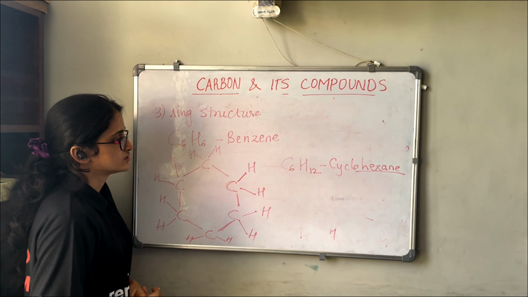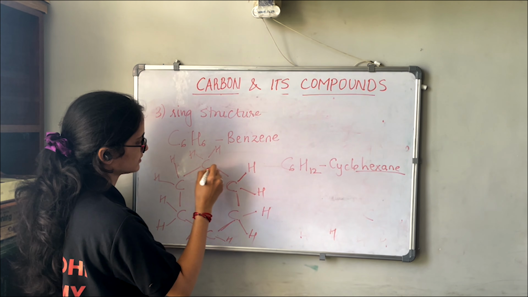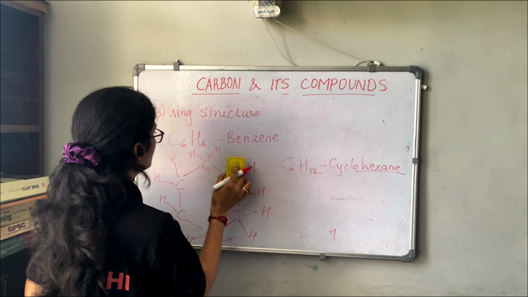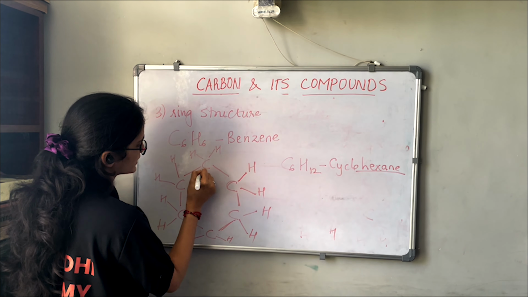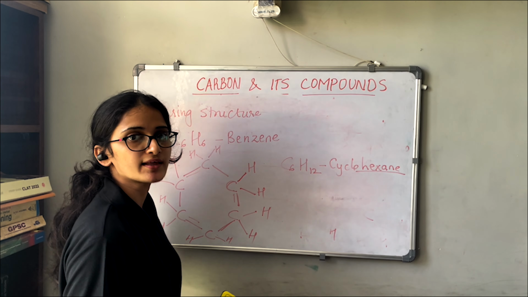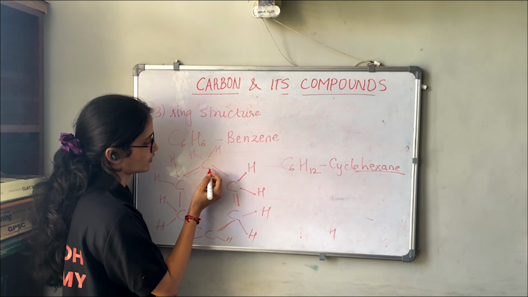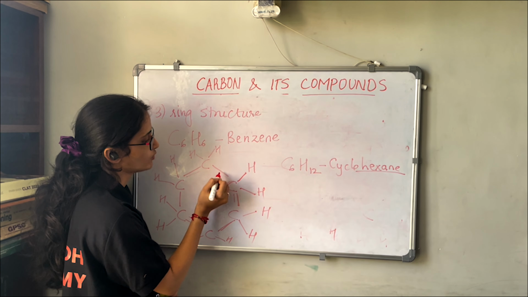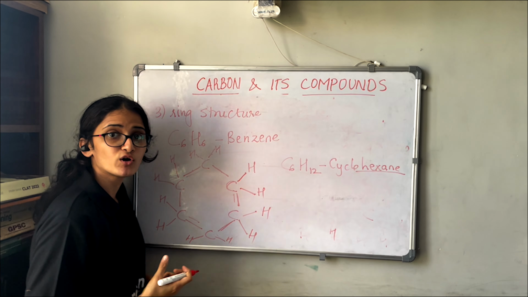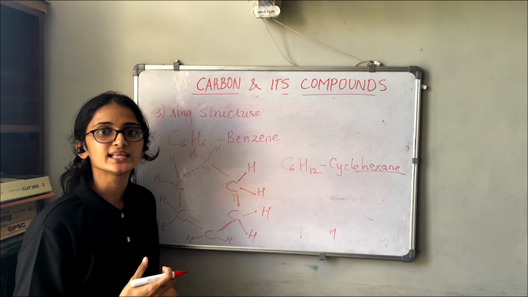Now if we take double bonds in between the carbon atoms, if we take a double bond here, here, and here, what will happen? What is the change that we can see here? This carbon has this double bond. So how many bonds does this carbon have now? 1, 2, 3, 4, 5, right? But do we need 5 bonds? No, we need only 4 bonds, because carbon should have only 4 bonds.